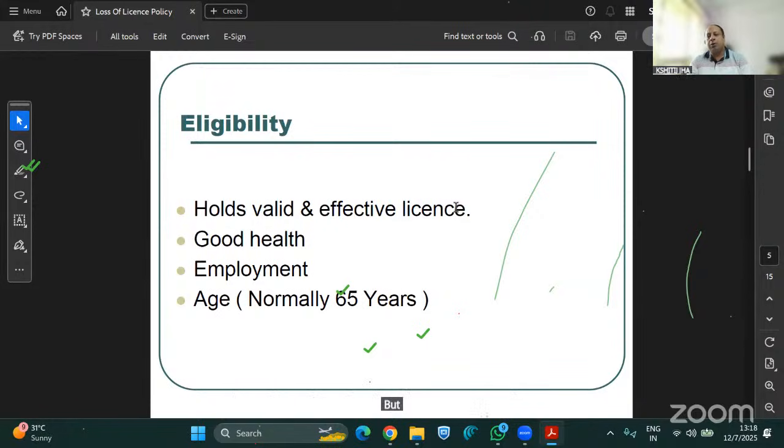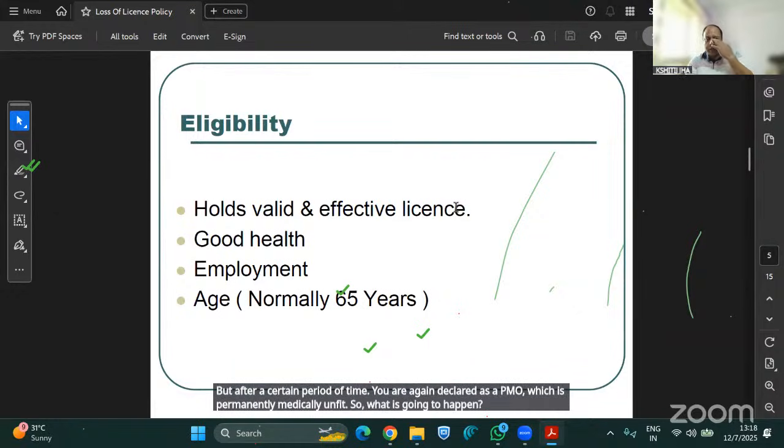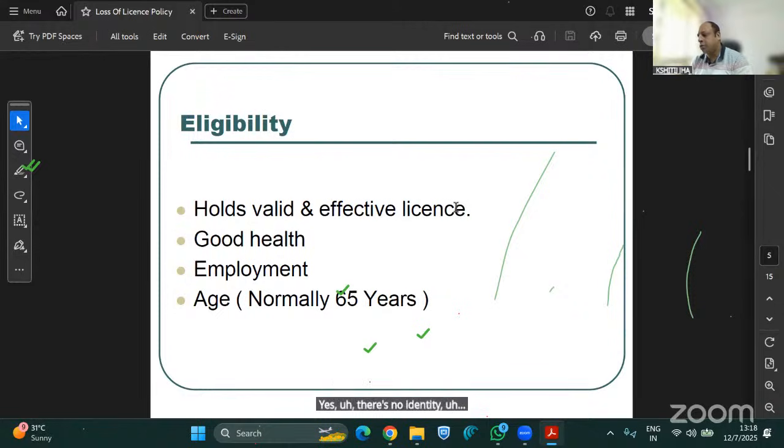But sometimes you are temporarily medically unfit, okay, but after a certain period of time, you are again declared as PMU, which is permanently medically unfit. So what is going to happen? There is no alternative employment option available. Like you were a pilot, and you were a very good pilot, but now since you are permanently medically unfit, you cannot fly the aircraft anymore, and your whole training and everything, your money, everything is lost now. But yes, the insurance company gives you an option that you can work as ground staff, but your salary will be this much only. So in that case also, we are considering them for 100% payment. I will come to that.